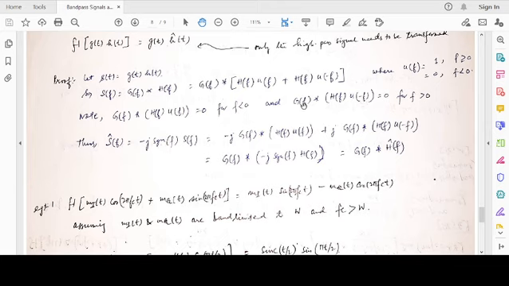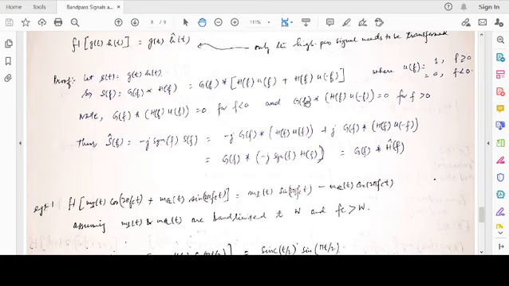Correspondingly, you note that G(f) convolved with H(f)U(minus f) is equal to 0 for f greater than 0. G(f) spectrum is between minus W to W. H(f)U(minus f) has a spectrum between minus infinity to minus W. So when this is flipped across f equal to 0, they barely have any overlap, because the flipped portion of H(f)U(minus f) is now from W to infinity.